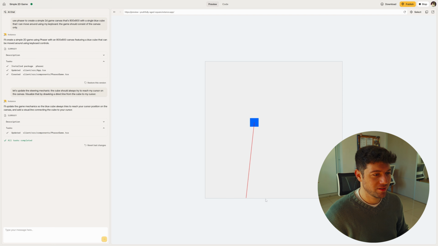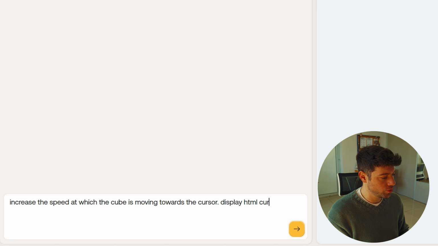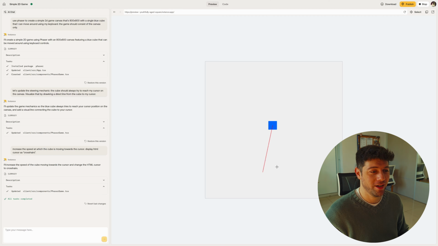Oh yes. I think it's a little bit too slow, so let's speed it up a bit. Increase the speed at which the cube is moving towards cursor. Display HTML cursor as crosshairs. All right, we got our cursor, and yeah, our mouse has disappeared and we have a crosshair.